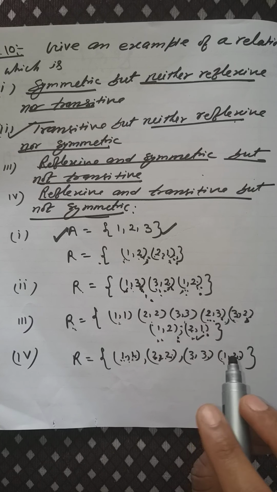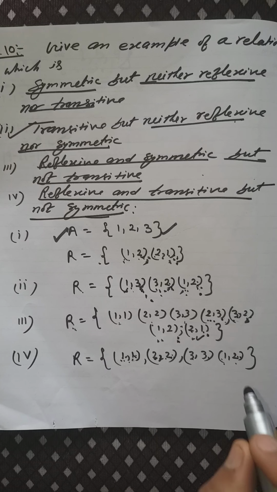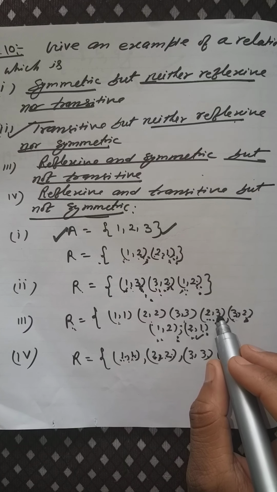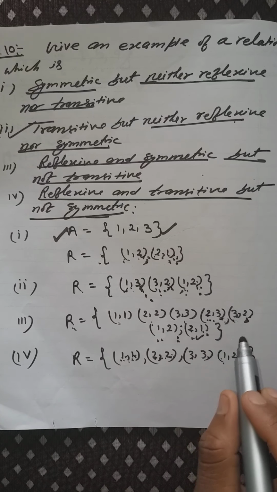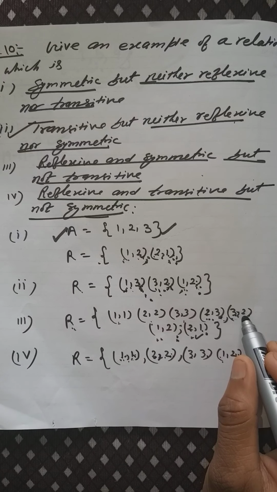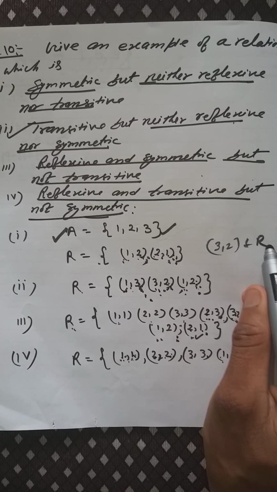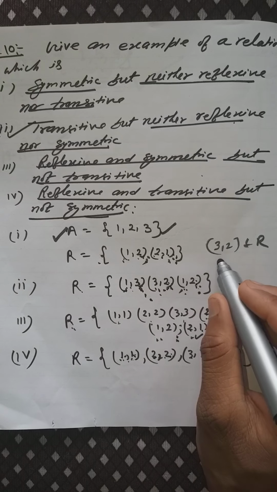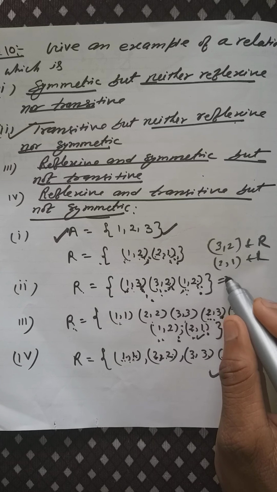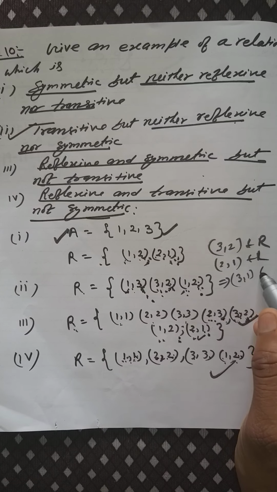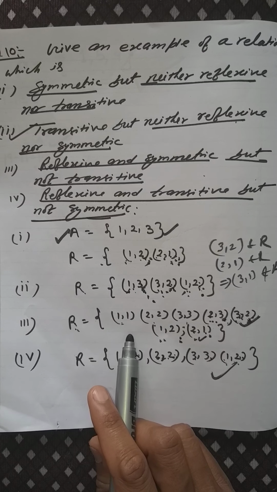For the condition like that, (a, b) belongs to R and (b, c) belongs to R implies (a, c) belongs to R must be true. Here (3, 2) belongs to R, that is (a, b), and (2, 1) belongs to R, that is (b, c), as you can see from this example, but (a, c), which is (3, 1), does not belong to R because (3, 1) is not present in this relation set.